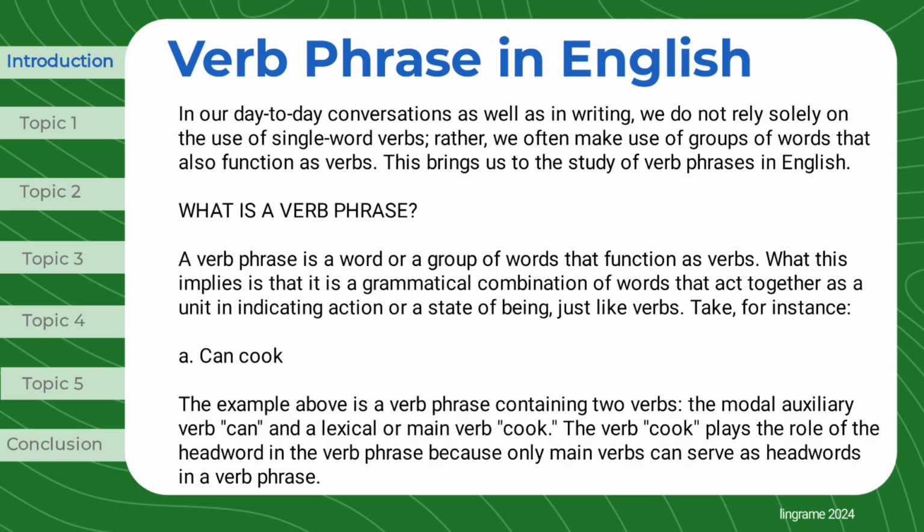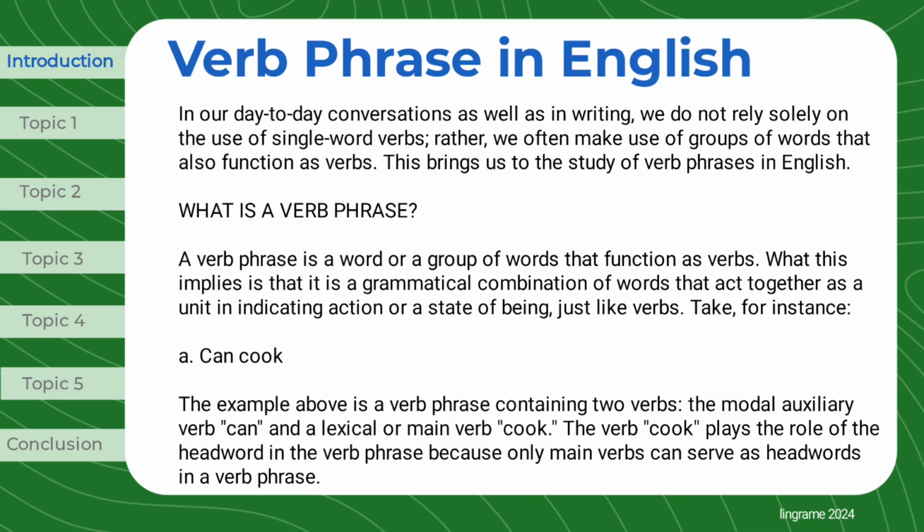What is a verb phrase? A verb phrase is a word or a group of words that function as verbs. What this implies is that it is a grammatical combination of words that act together as a unit in indicating action or a state of being, just like verbs. Take, for instance, can cook.